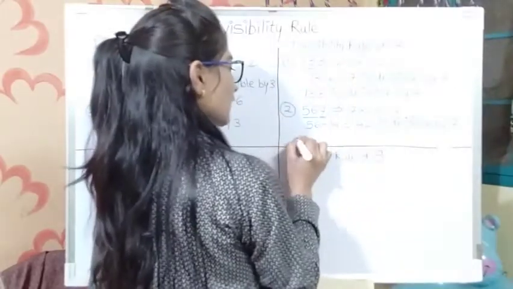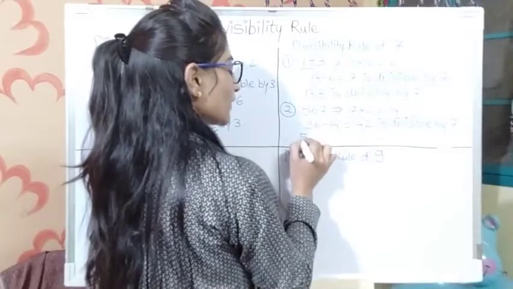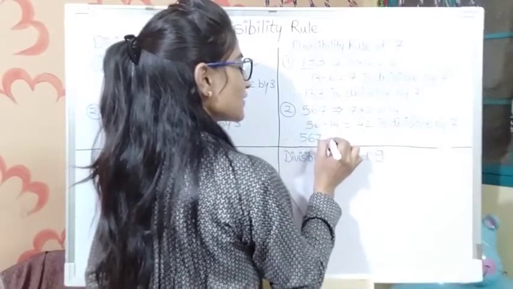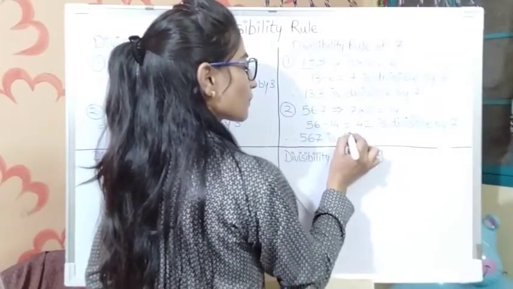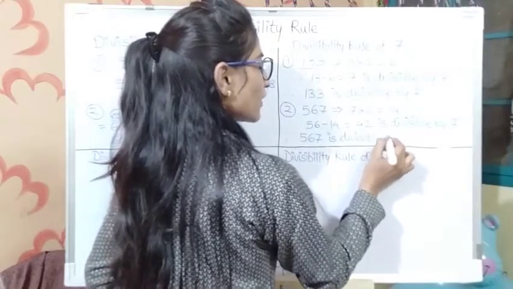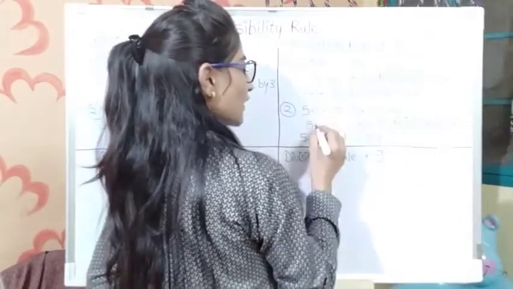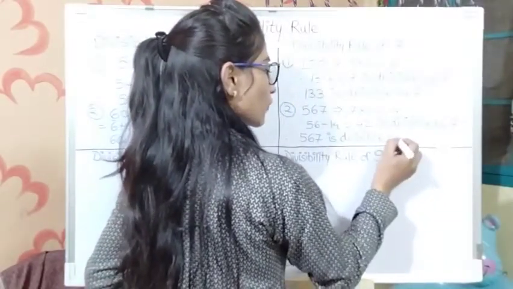So that divisible by 7. So we can say that the given whole number, this number 567, is divisible by 7. So in this way we can verify the divisibility rule of 7 for each and every number which is given to you. Okay.